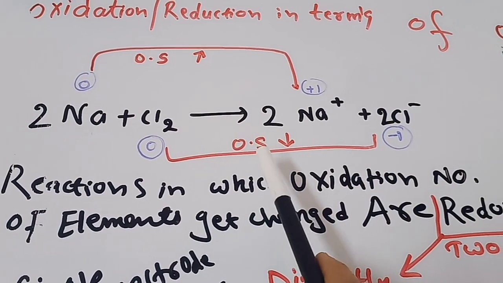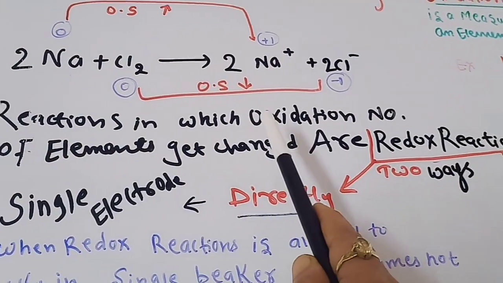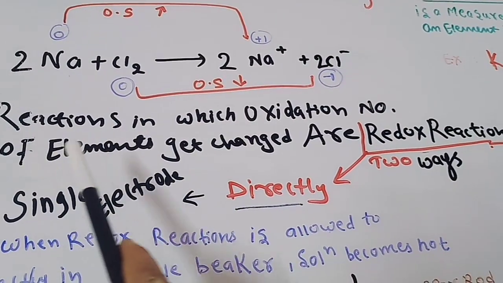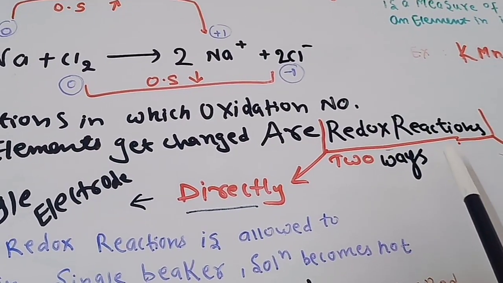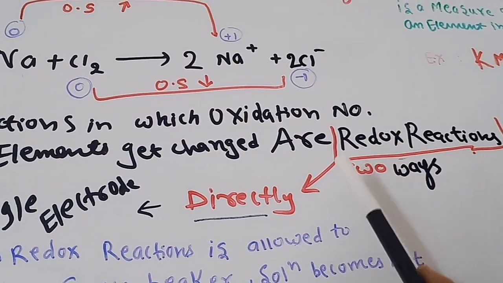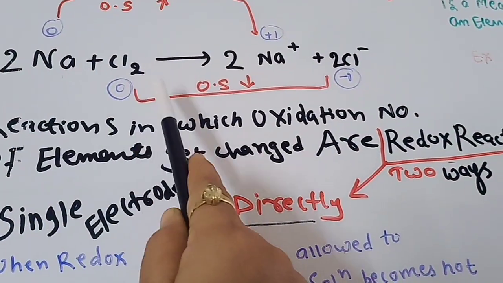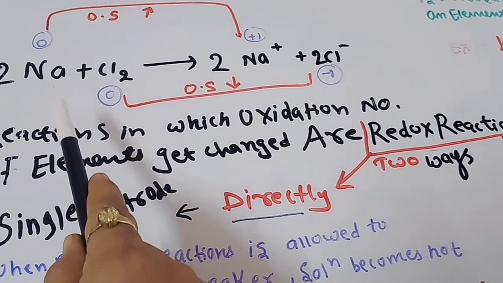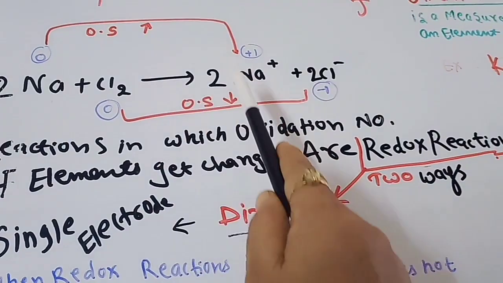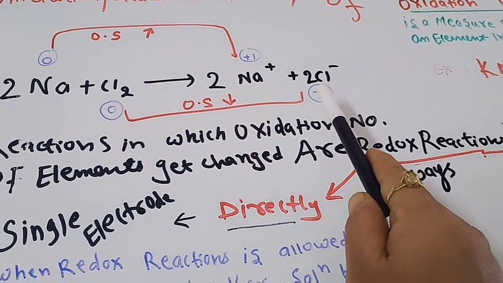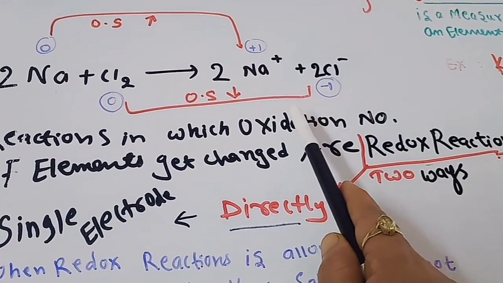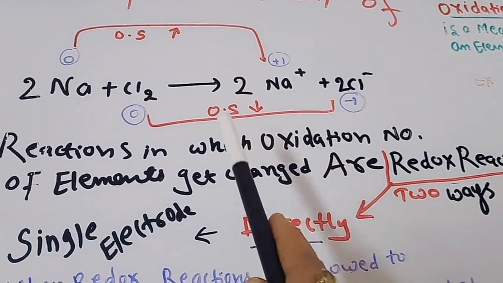So the reactions in which the oxidation number of an element changes are redox reactions. In any redox reaction, we need two reactants: the oxidation number of one reactant will increase, and the oxidation number of the other will decrease. So what is the oxidation number?